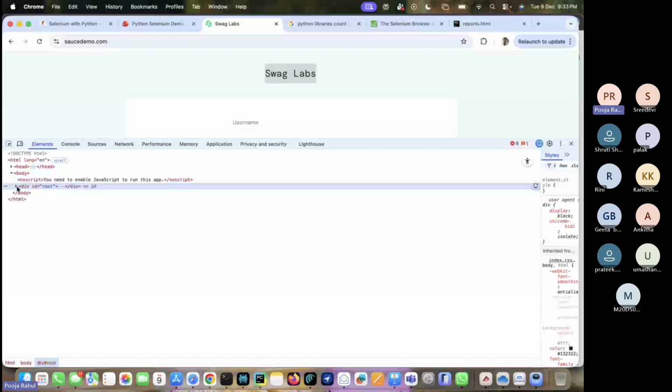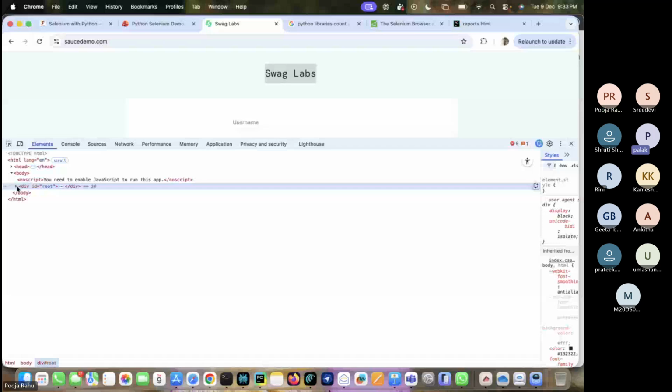Now, how we can find or identify inside this DOM is, you go here, just click here on the object we are going to identify. For that, you can simply click here. If you see, it is highlighted here. If you just click here and click here, see, it is going to highlight here. And if you mouse over here, it's going to highlight here again. See, if you go here, it's going to highlight down. See, like this.